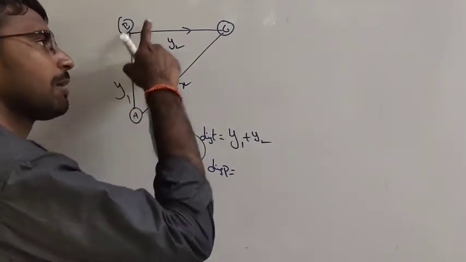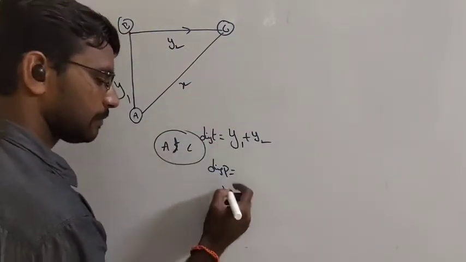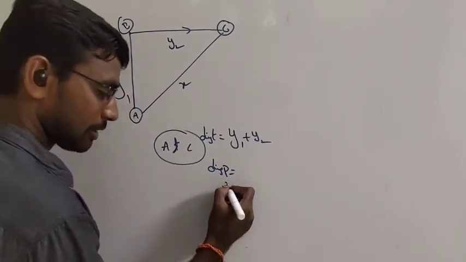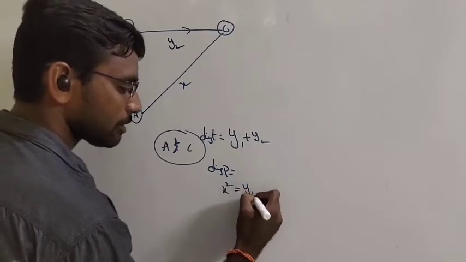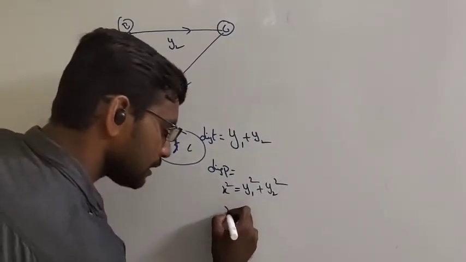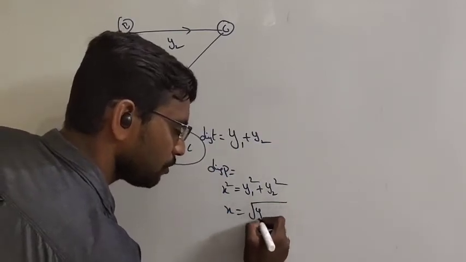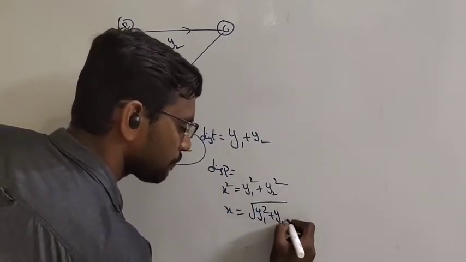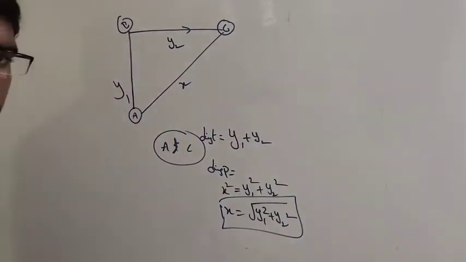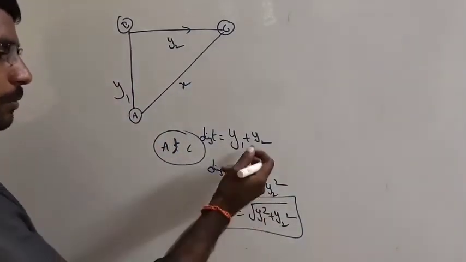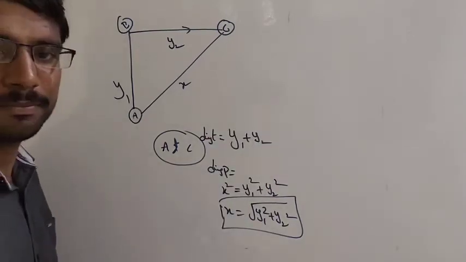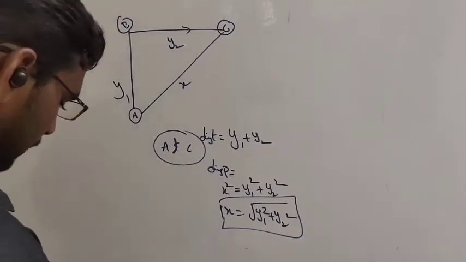Hypotenuse squared equals side squared plus side squared. The hypotenuse is x, which is the displacement, so x squared equals y1 squared plus y2 squared. So displacement x equals the square root of y1 squared plus y2 squared. It is the formula to find the displacement. Okay, this is our distance. Understood, children?